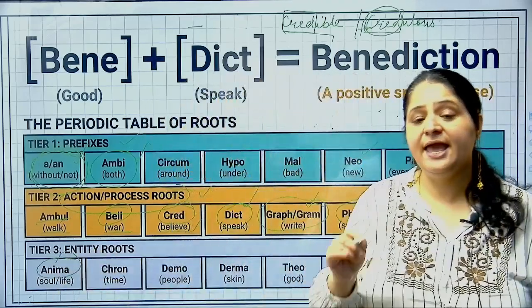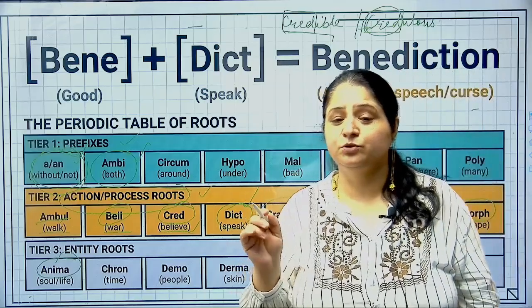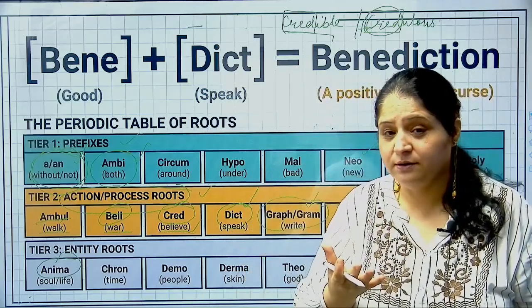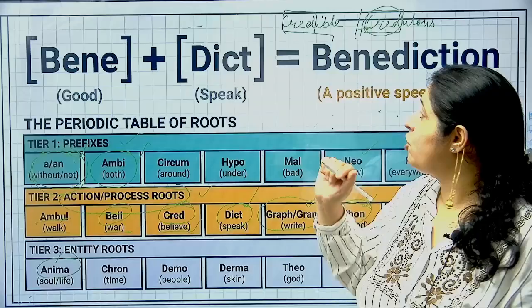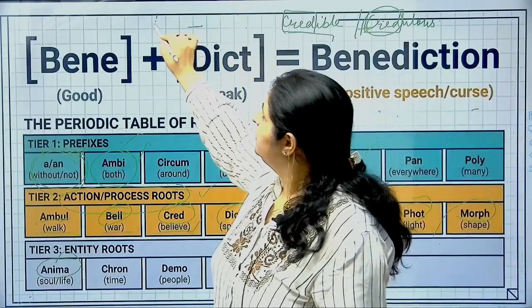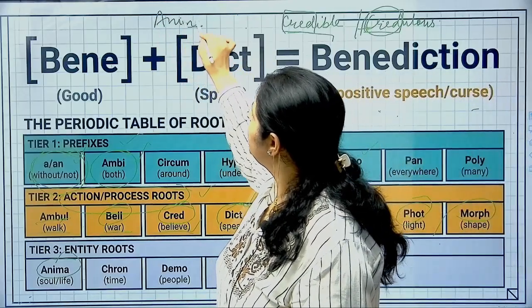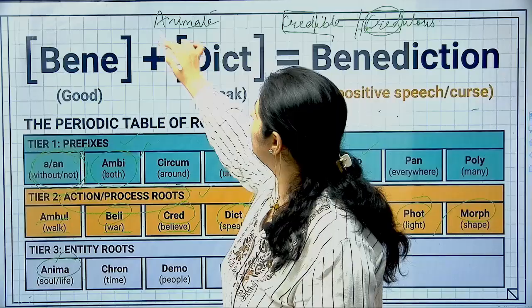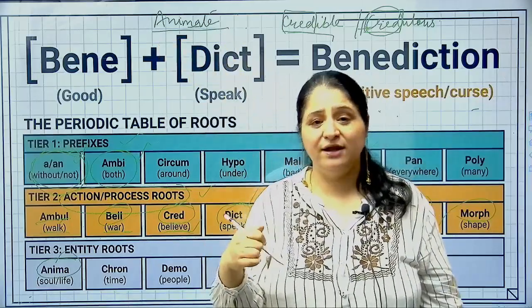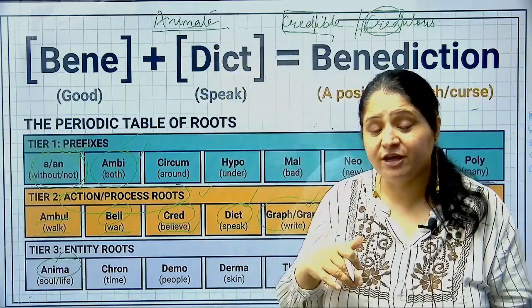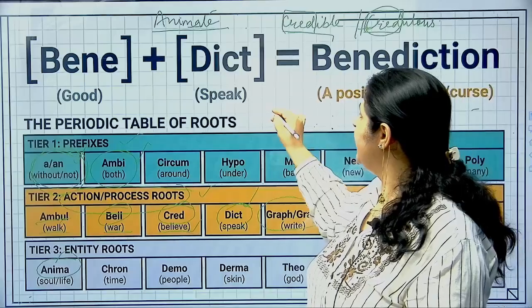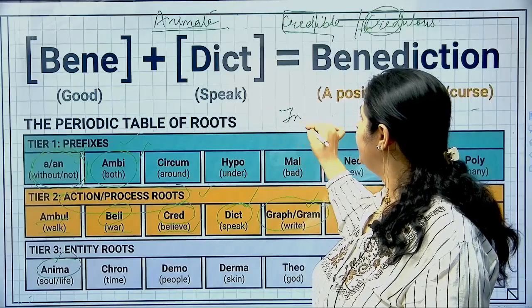Then you have some more root words. Anima, anima, ANIMA. Anima का क्या मतलब होता है? It means soul. ठीक है, जैसे आप बोलते हैं animate objects. You say animate. We are all animate because we are all humans, है ना? तो हम animate हैं क्योंकि हम में soul है, हमें जान है, life है. So we are animate.